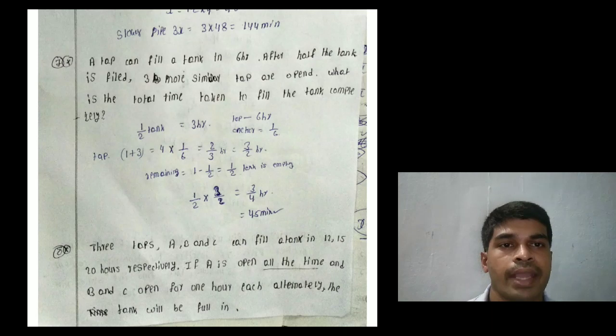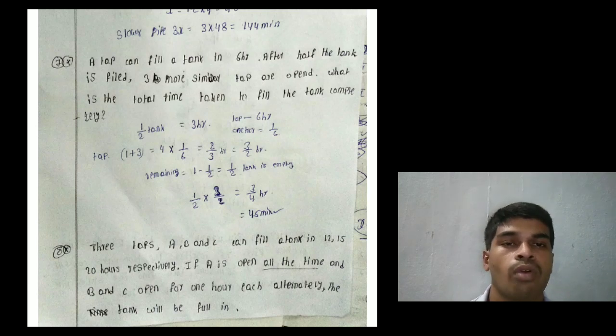Tap A can fill a tank in 6 hours. After half of the tank is filled, 3 more similar taps open. Then what is the total time taken to fill the tank completely? Listen, a tap can fill it in 6 hours. That means 1 hour work is 1 by 6. But half the tank is filled, that means half the tank takes 3 hours. Okay. Already one pipe is there, again 3 pipes are added. That means 1 plus 3, that equals 4 taps.